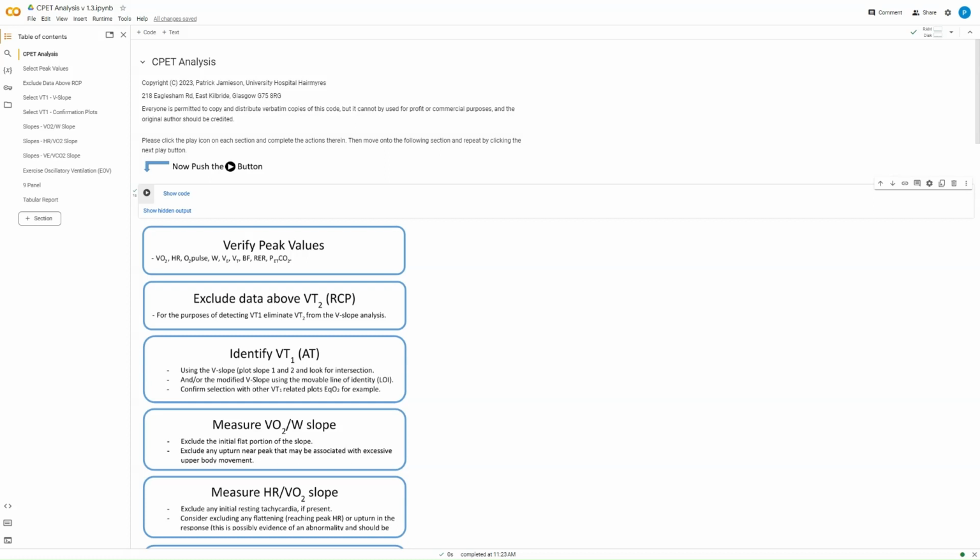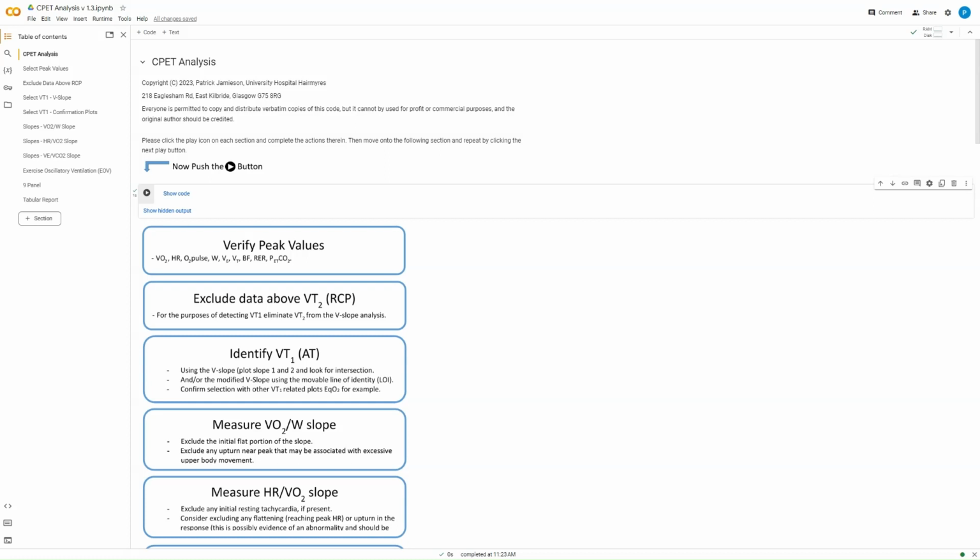So how we go about using this is fairly straightforward. Once you've opened it in your Google Drive and it pops open in Colaboratory, then it will open up looking roughly like this. Now, the way it works is it goes and looks at some CPET data, breath by breath data that I have stored, and then it runs sections of code on that data to allow you to do different things with that data.